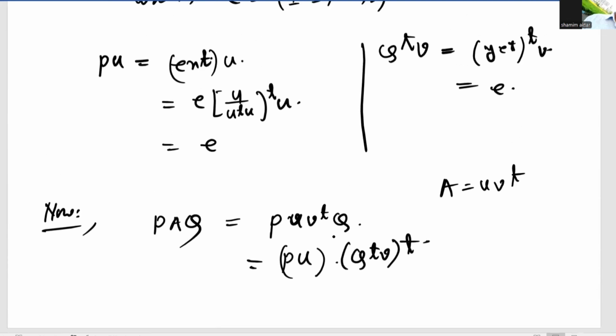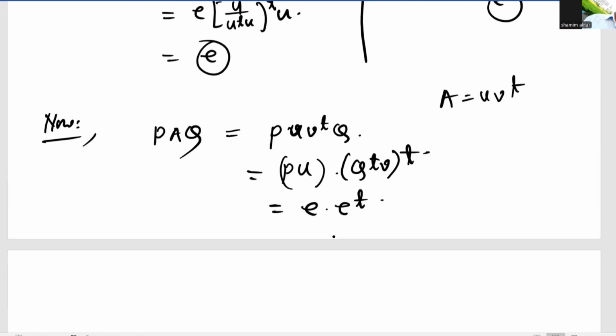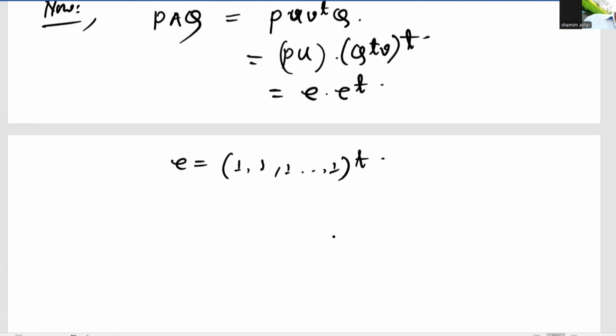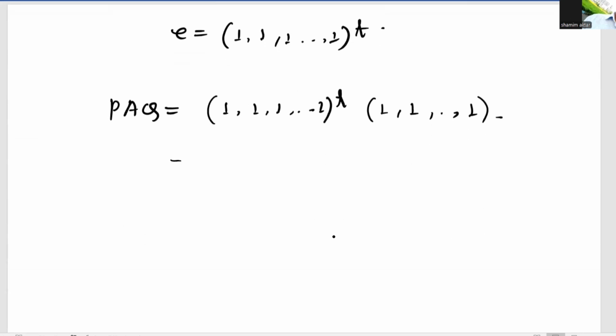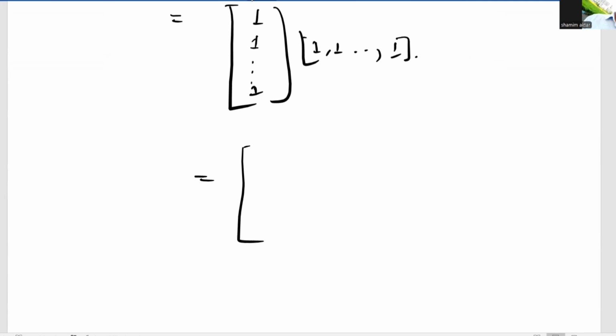Now putting the value of PU and Q transpose V as E, this gives E times E transpose, where E equals the all-ones vector. So PAQ equals the column of ones times the row of ones, which is the matrix of all 1s. All entries are equal to 1.